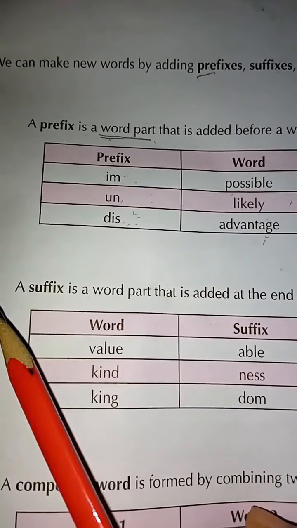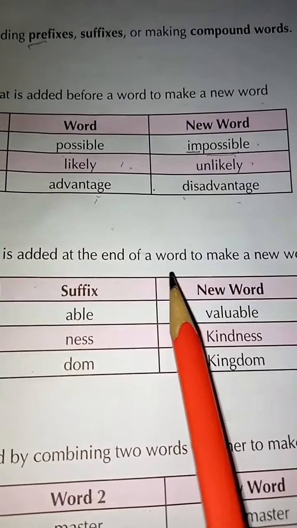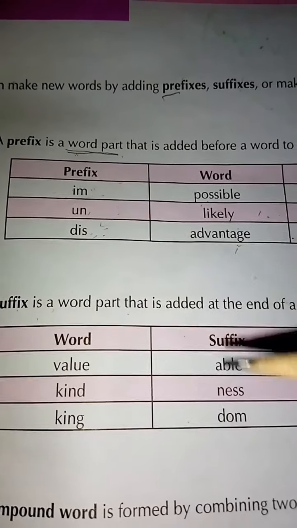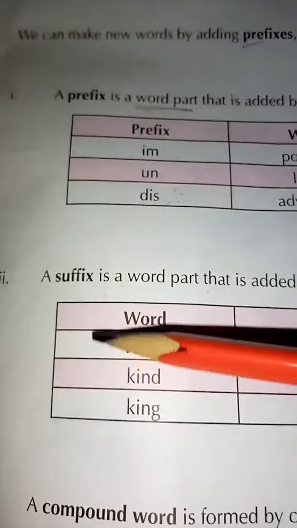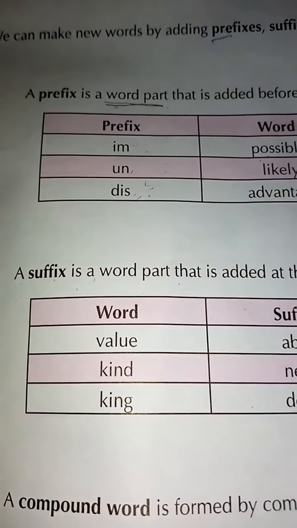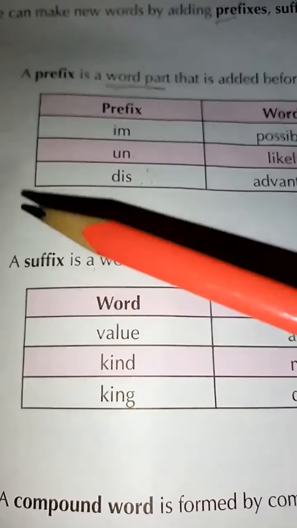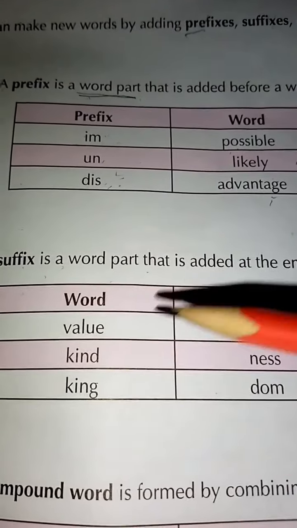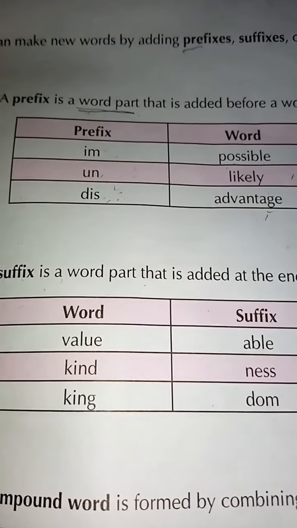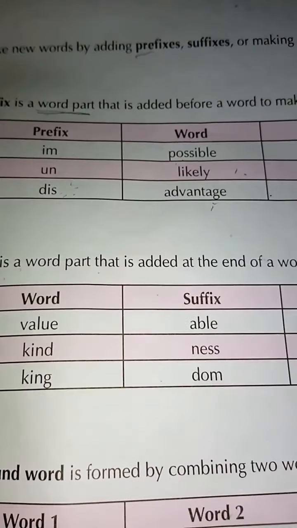Then we have suffix. What are the suffixes or suffix? A suffix is a word part that is added at the end of a word to make a new word. It is a very simple thing to memorize, okay, when we are talking about prefixes and suffixes. So prefixes, from its name we are going to remember that this is the thing which is adding before. अगर ये पहले ऐड हो रहा है तो ये मतलब कि बाद में ऐड हो रहा है, ठीक है. तो ये वाले जो सुफिक्स हैं ये वर्ड के बाद में ऐड होते हैं. वी ऐड देम आफ्टर द वर्ड, एंड इन प्रीफिक्स वी ऐड द लेटर्स और द वर्ड्स बिफोर एनी काइंड ऑफ वर्ड, ठीक है.